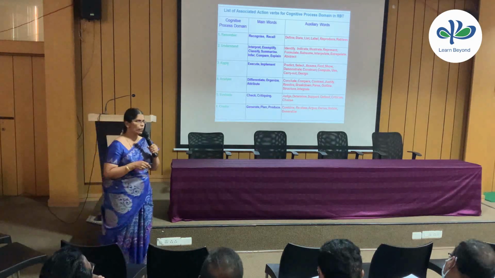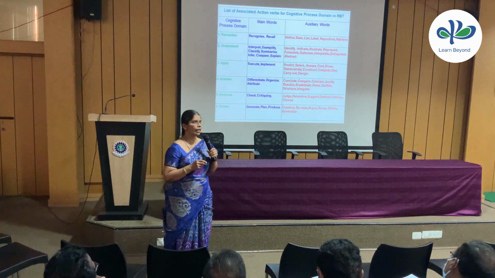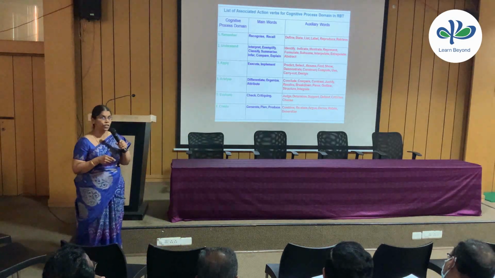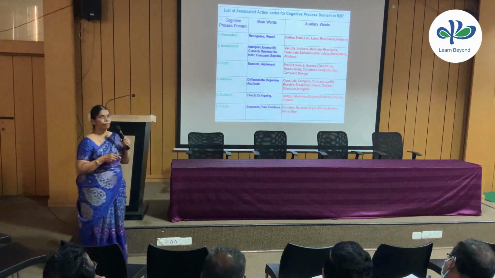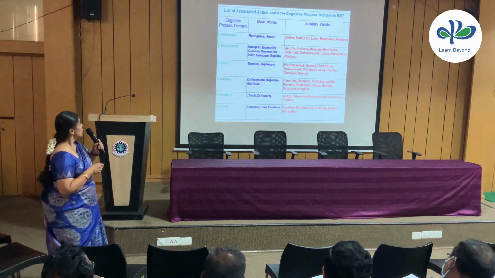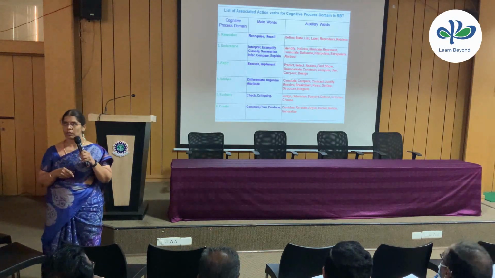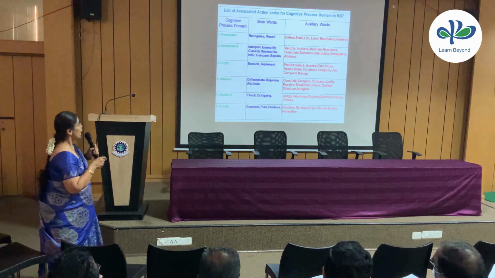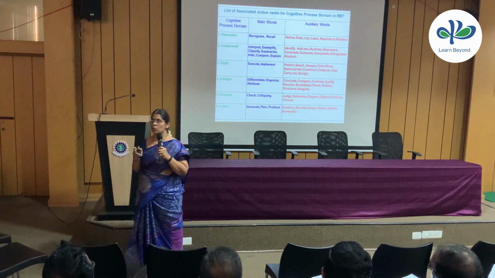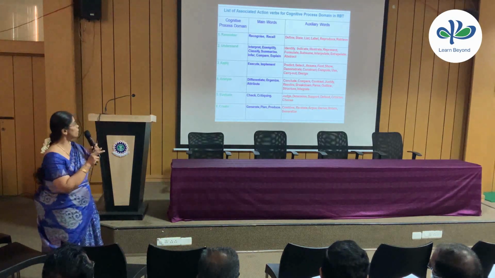This table is very, very important, and it is just like a formula, you have to take it. This is the list of associated action verbs for the cognitive process domain in revised Bloom's taxonomy. Here we have 6 categories under the cognitive process dimension, all listed there. And what were these main verbs and auxiliary verbs? There is a difference between these two.